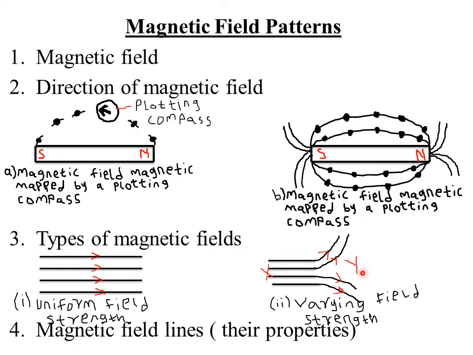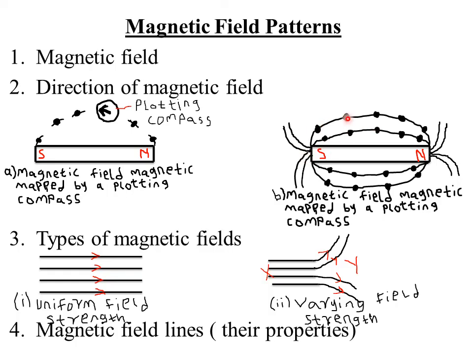Now, what are these that we are calling magnetic field lines? So let's define what we mean by magnetic field lines. So magnetic field line is just the path along which magnetic force passes. Like for this case, we have magnetic force is passing from here towards this path up to that. For this case, the magnetic forces are passing downward through this path.